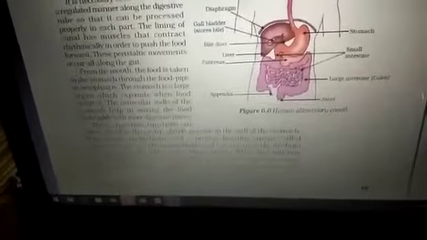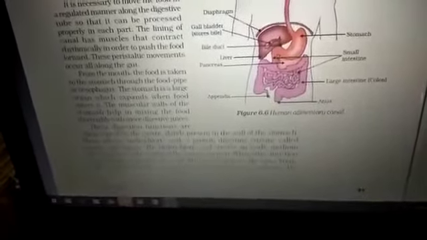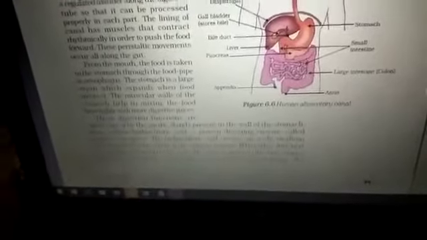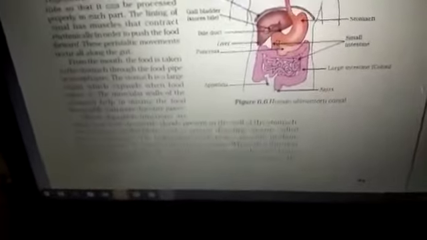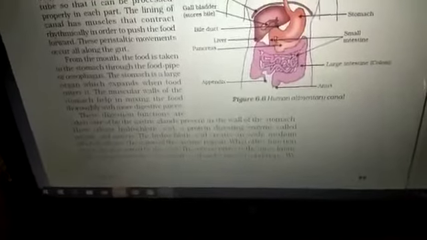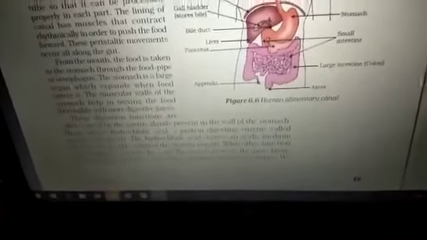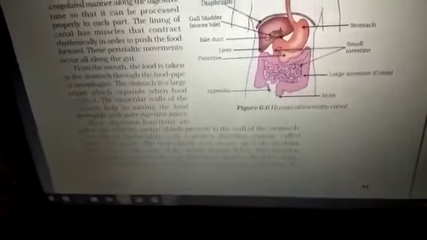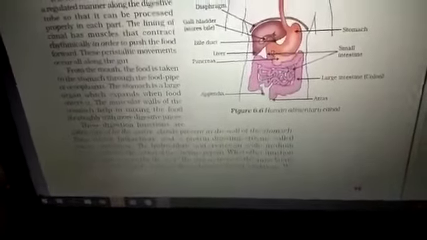But later on, as evolution and variation took place, the appendix is not being used in our body. We also call it a vestigial organ. It is just a part of our body, but it is not of any use. But sometimes, because of swelling of this appendix, some persons may get affected by it. It may burst, so it can be removed easily, but it is not of use in our body.